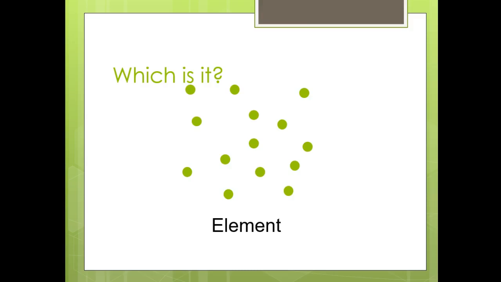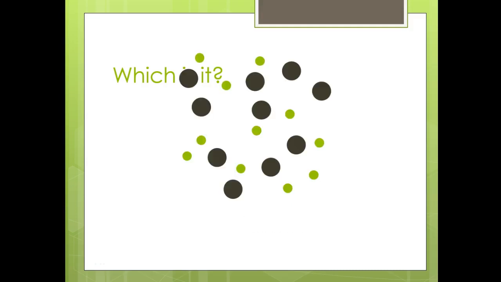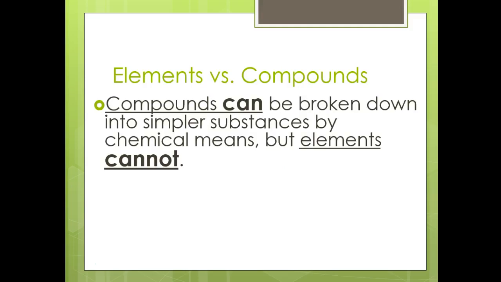Which is it? I'm going to tell you right now, we're going to be doing an activity with these dots. If you have just dots of one color, it is an element. Nothing attached to it, just one dot, it's an element. What is this? This is a compound because you see they're in ratios. It's a 2-to-1 ratio, 1 green to 2 black dots. This is a mixture because we have big black dots and little green dots, and there is no definite composition to it.